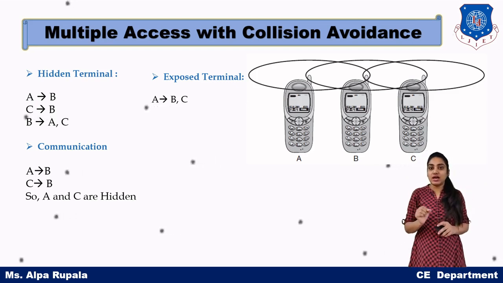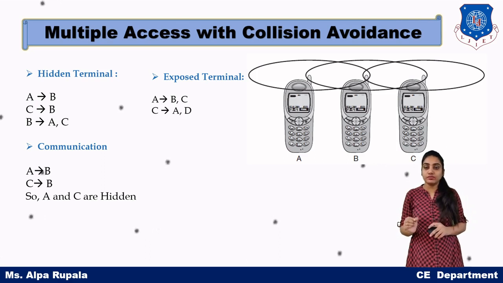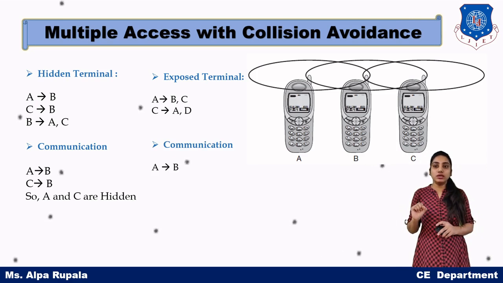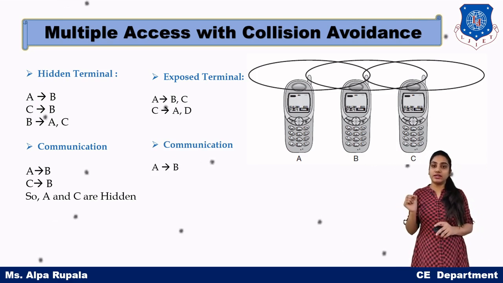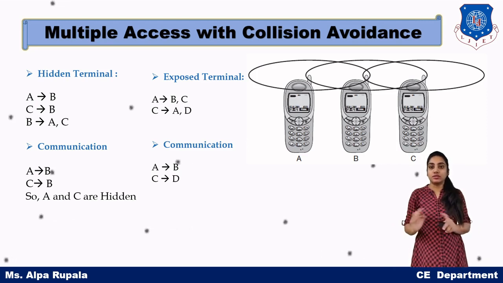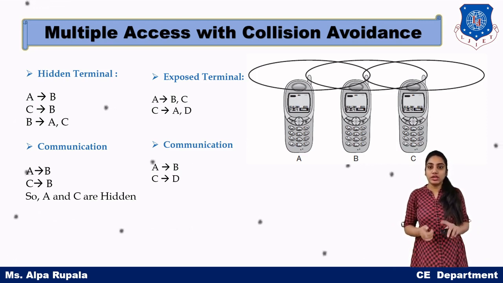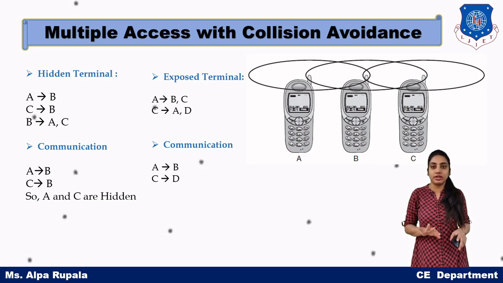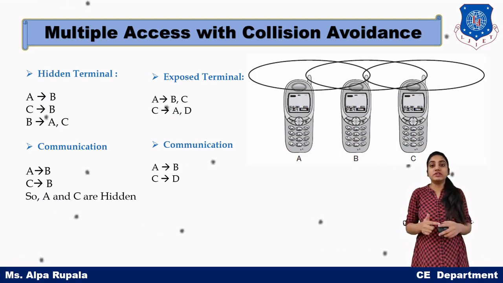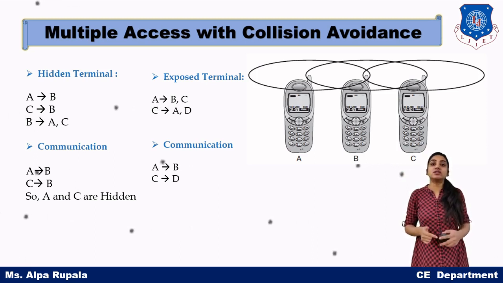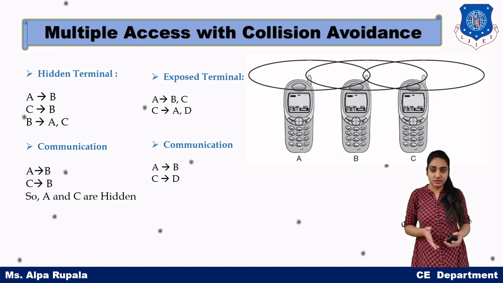B and C are in the coverage range of A, and D is in the coverage range of C. If A wants to send data to B and C wants to send data to D, now look, there is no common element. Still, C will sense that the carrier is busy and it will not send data to any other device, even though D is not busy.